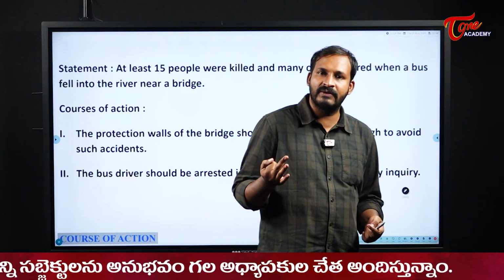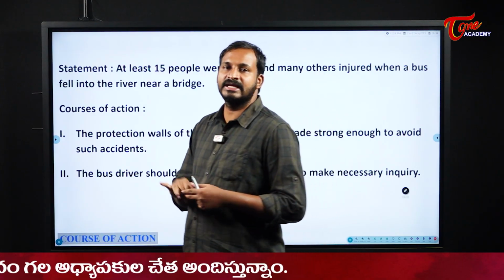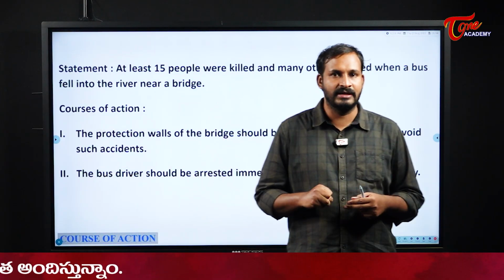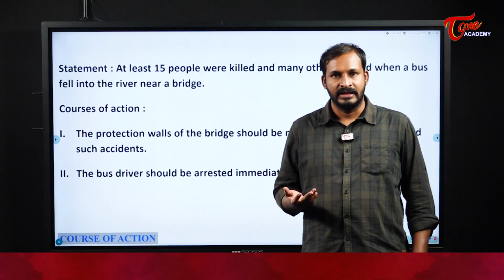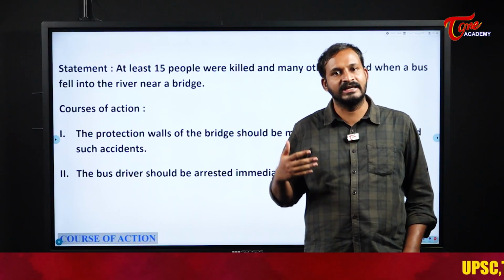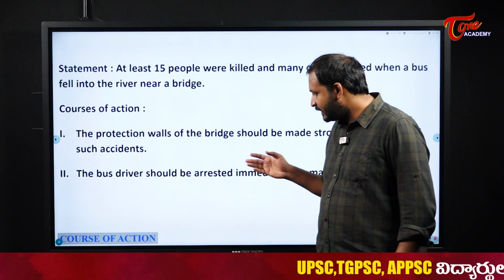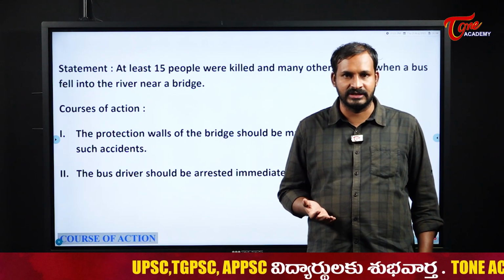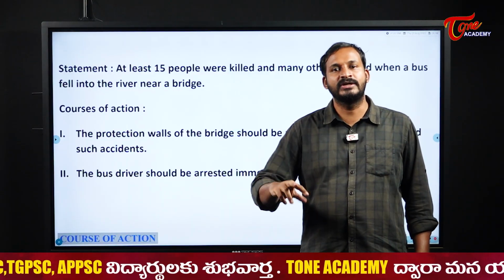One is building a wall, which can stop such accidents, and the other is taking serious action on the person who is responsible for it, which is also very important. Just building a wall will not make any sense. If the driver's behavior is still like that, he will keep on hitting the wall, and then also there will be a problem. If you only take action on the driver, that is also not a perfect solution. You should take the action and you should also build a wall. You should take both the things.